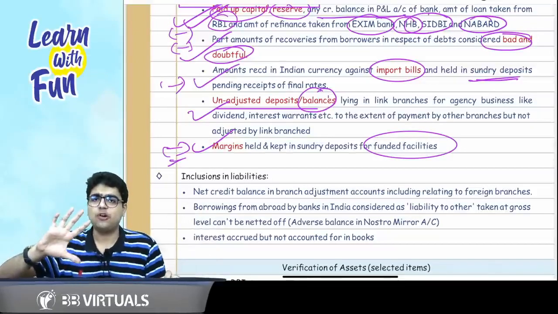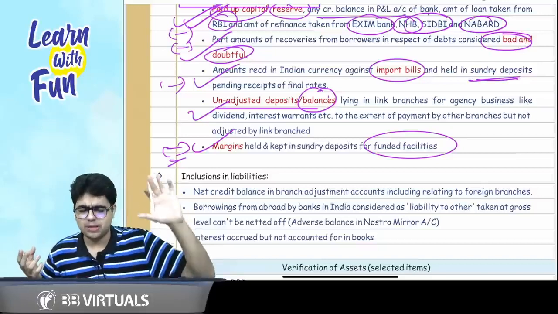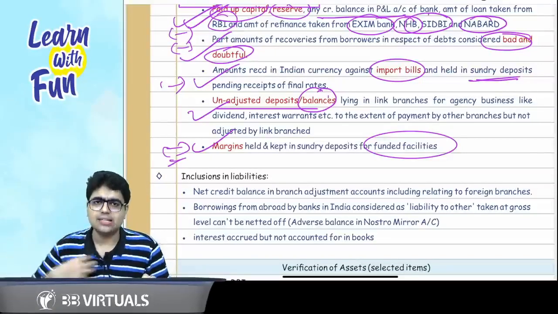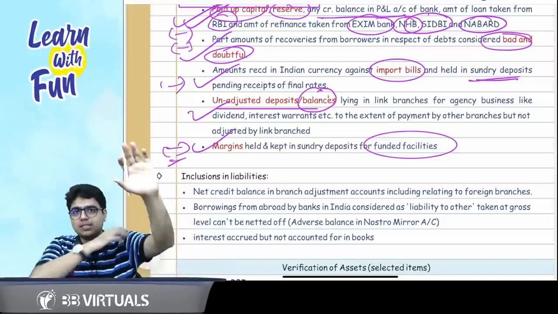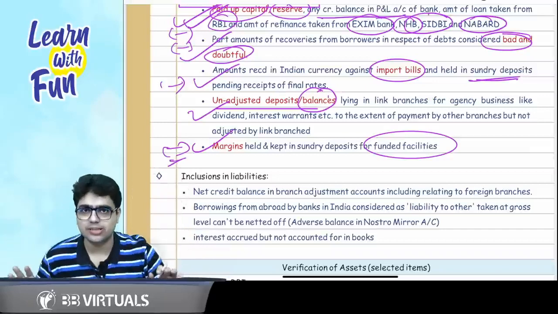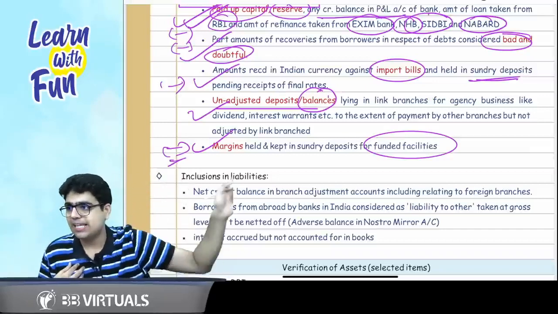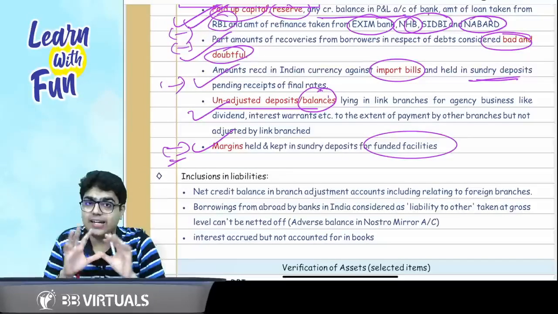So sir, what are the four or five points? First point is regarding the paid up share capital and loan from big banks. Second point is the provision for doubtful debts from which the money has been received by the bank. Then comes deposits. Sir, whose deposits? Importers' deposits. Importers have made the payment which they were required to make, but it has been kept under the heading of deposits because final rates are yet to be decided.